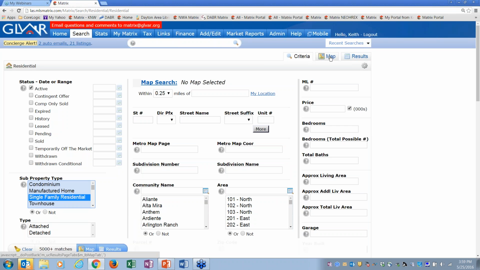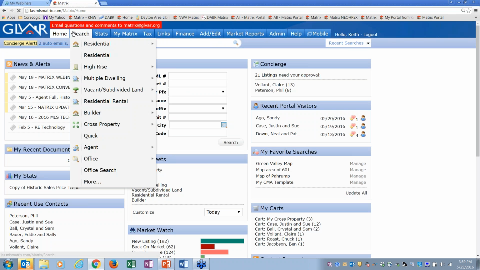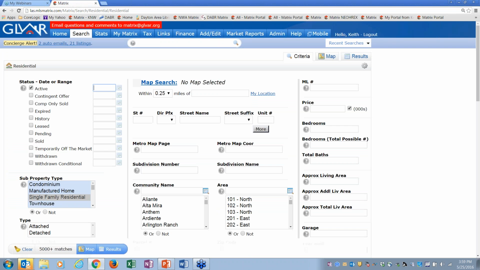So now if I come up here, see right here, there's that little settings wheel right there for me. If I click on that, I can make this my starting defaults. And I get a little confirmation up here. So now if I go to search residential, contingent is not there and single family is there. I don't have to keep changing this all the time. I think that's a really cool feature.